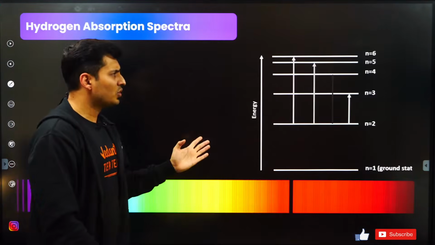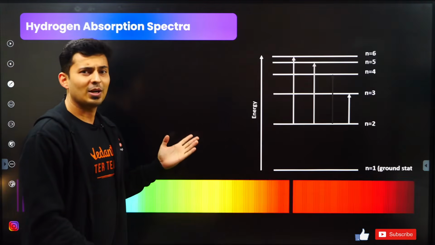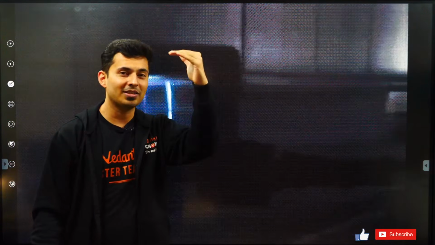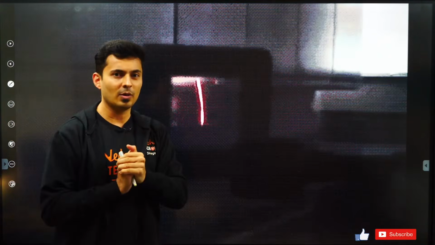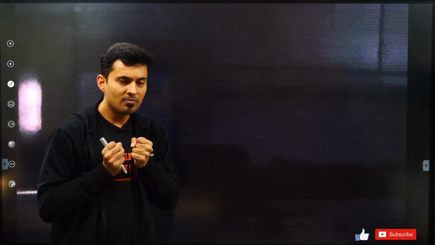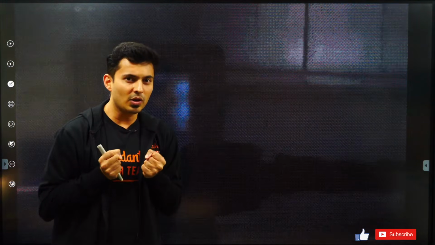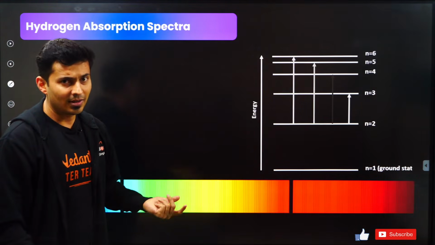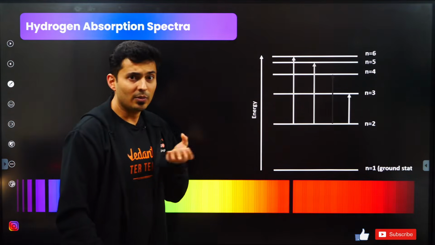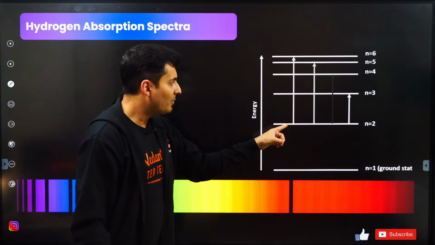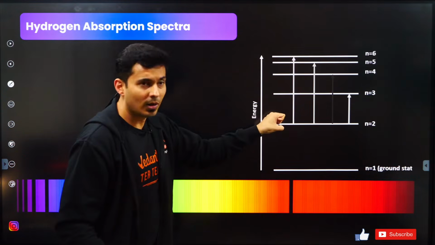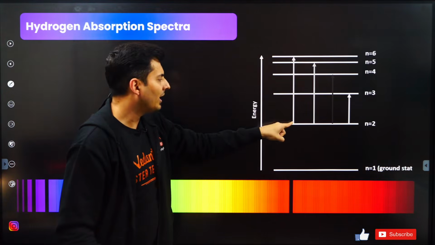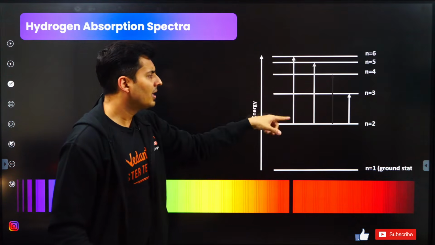You might have heard about absorption and emission spectrum. So let's understand what it actually means. We all know that electrons can only stay in stable orbits. They cannot be in between those stable orbits. And electrons can absorb or release energy by absorbing a photon or releasing a photon. So imagine light being incident on a certain element. Then that light, which contains photons, will make sure that these electrons absorb them, and these electrons jump to any of the higher energy states. Maybe an electron might jump here or there or here, nothing in between.